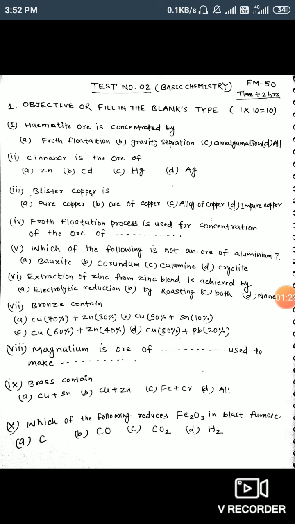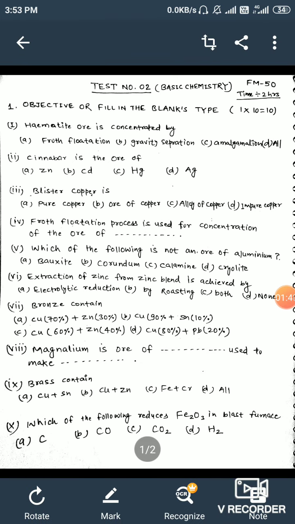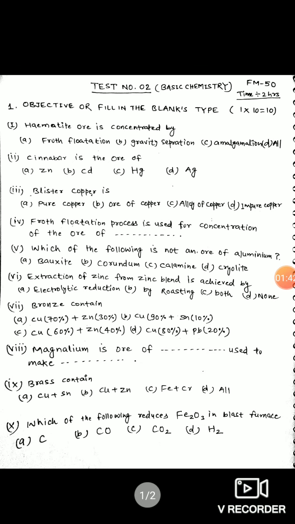After that we have just one step left to extract pure copper, because Bessemer is the fourth process. After that we do electrolytic refining. So blister copper is impure copper, because blister copper is 90% pure. 10% impurity is present in blister copper. So the correct answer will be D, impure copper.